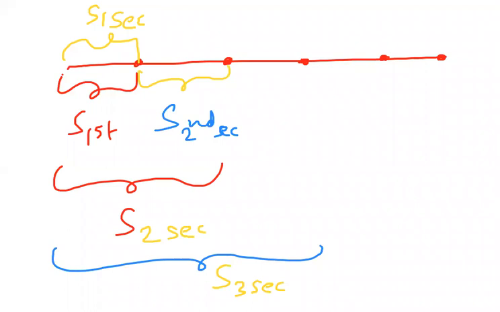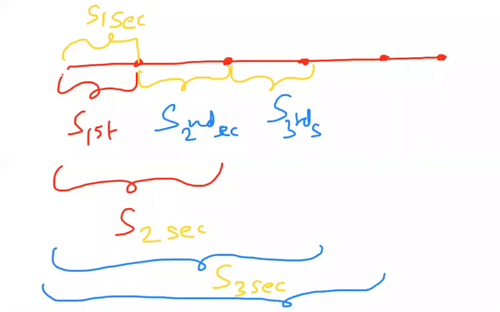But only from here to here is called the displacement in the third second. Again, from here to here it is the displacement in 4 seconds, and only from here to here it is the displacement in the fourth second. Like that we have to analyze. I hope it is clear now.